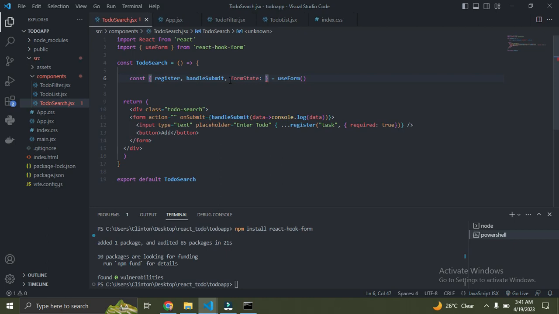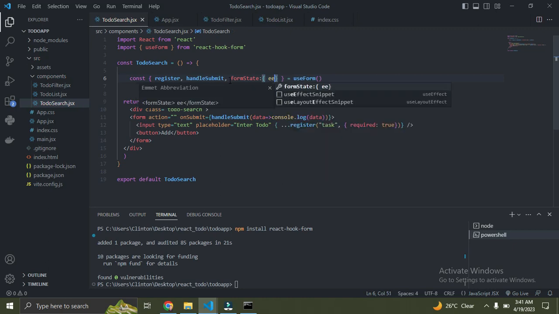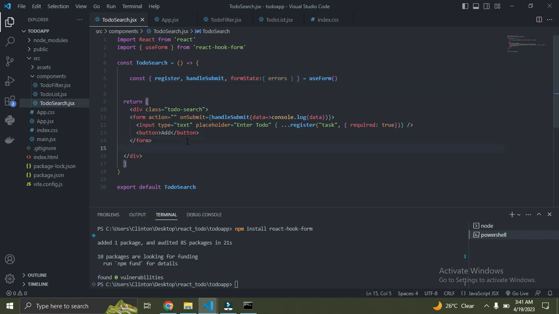So we are going to simply destructure and get the errors method from it. Now that's it. Once we have gotten that, just outside here, we are going to check for the error message. We are going to check for this validation we have here. You understand? The validation says that the field is required. That means you must pass in a value for you to submit the form.